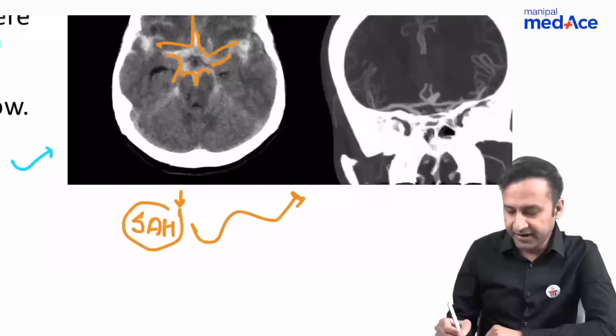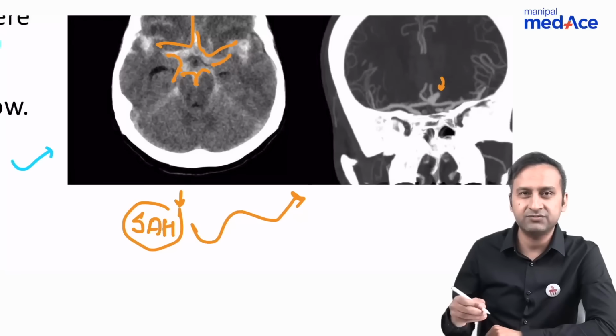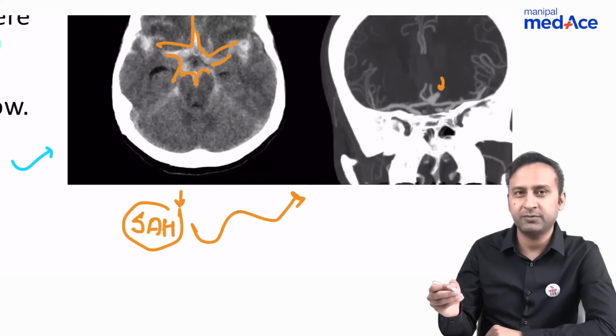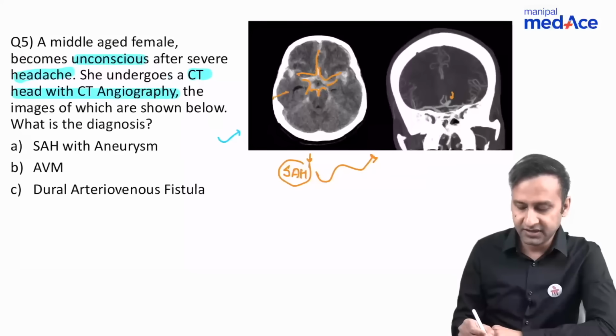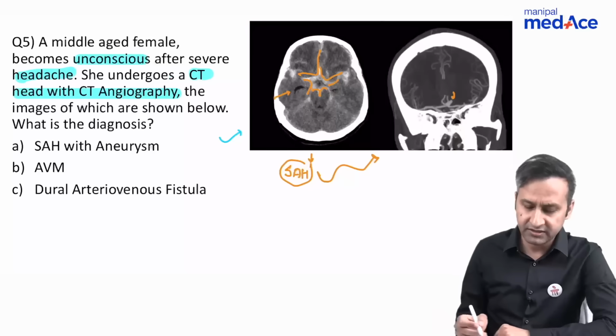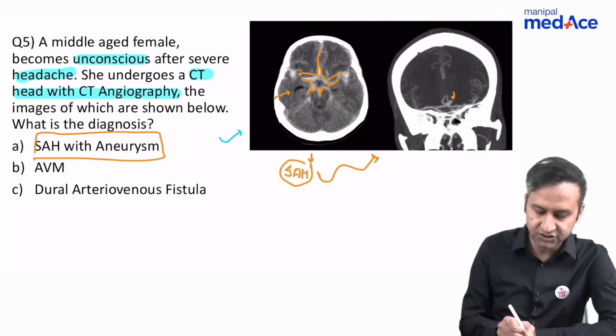And if I magnify it, I can see that there is a small aneurysm which is appearing as a bleb or an outpouching from the vessel. It is contrast filled and probably it has ruptured, resulting in this subarachnoid hemorrhage. So the diagnosis here in this case was pretty straightforward. It is SAH with aneurysm.